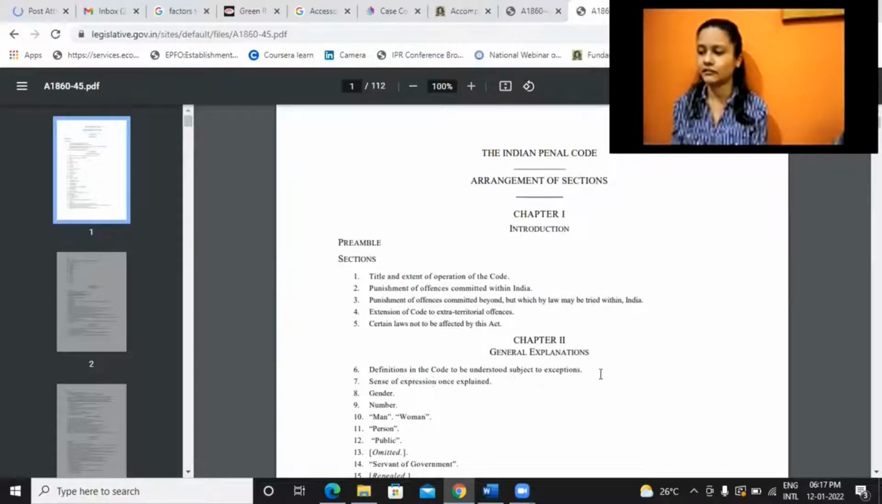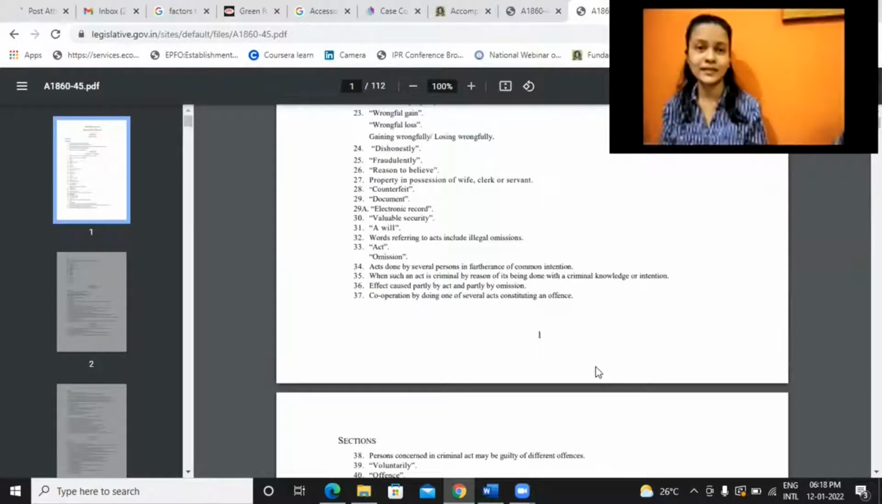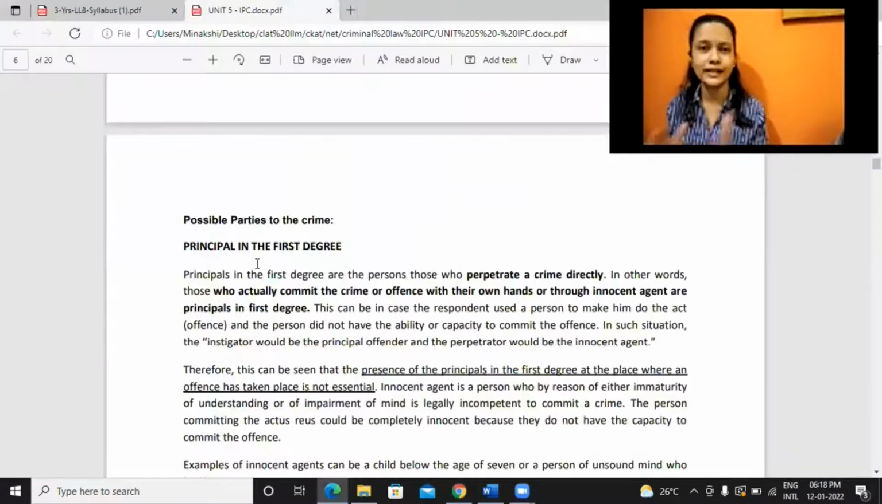Like if you see this general explanation part, this general explanation is nothing but the definitions which are given. If we take the definition of person, document, counterfeit, will, omission, everything is being defined just to make it very clear that when we are using a certain word in the legislation, this is what it means.